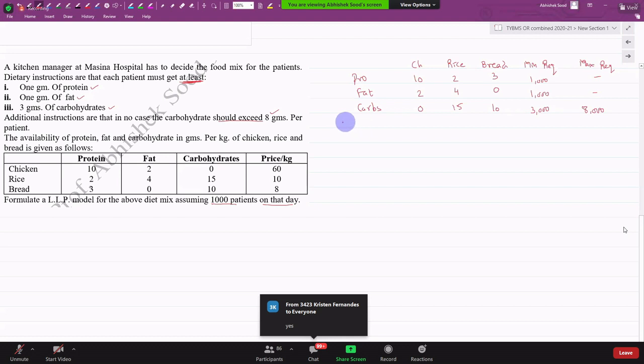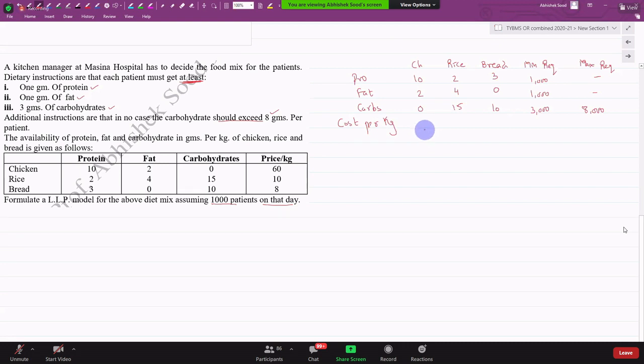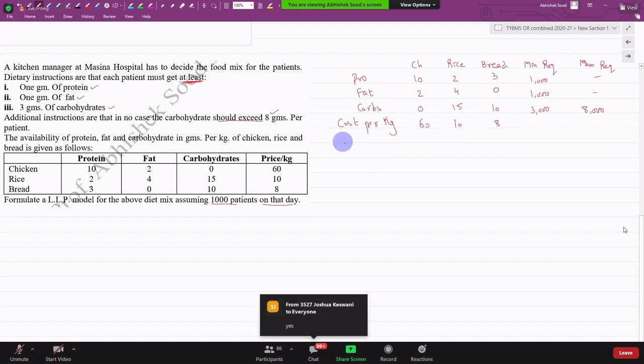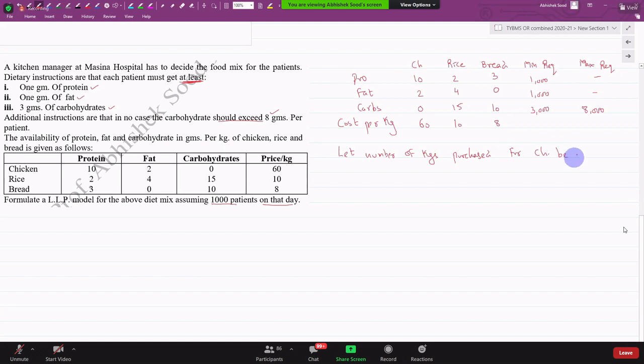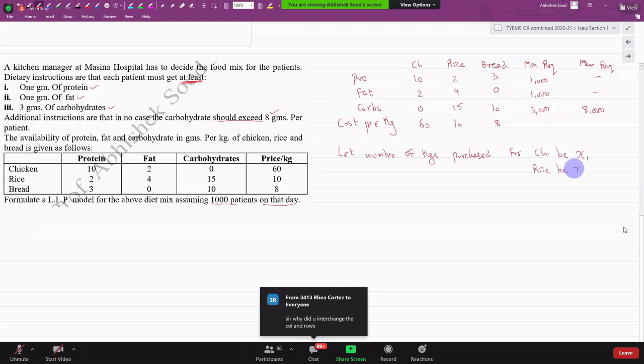And what is the cost per kg? Cost per kg is 60, 10, and 8. You understand this? Let the number of kgs purchased for chicken be x1, for rice be x2.